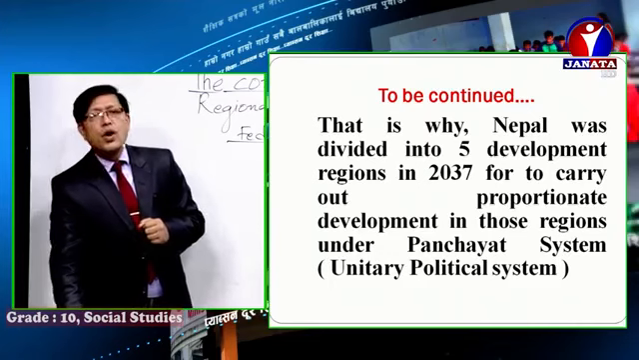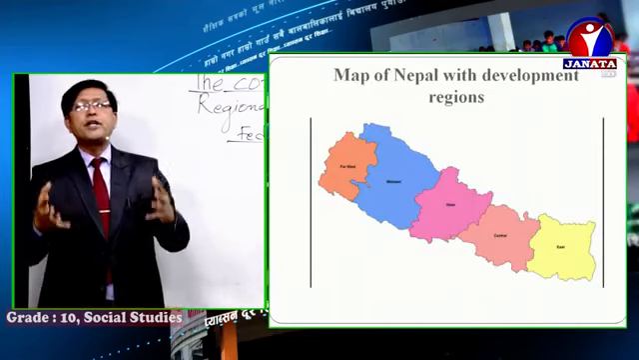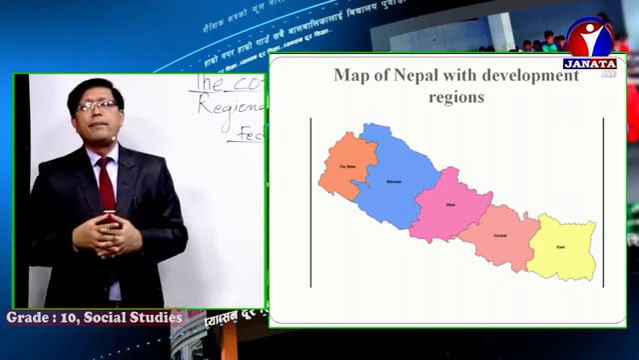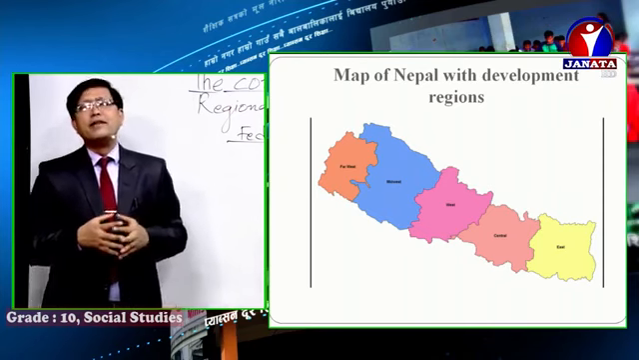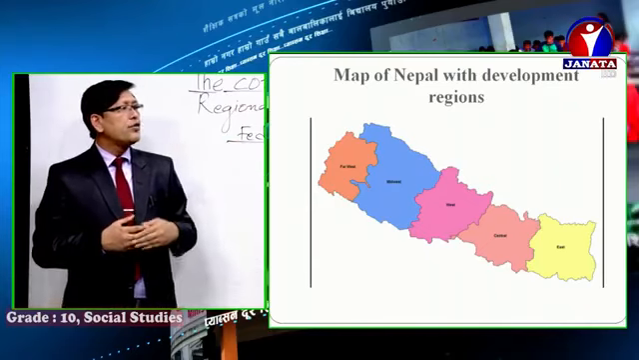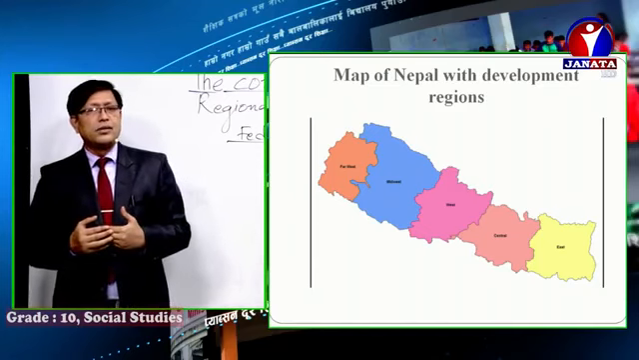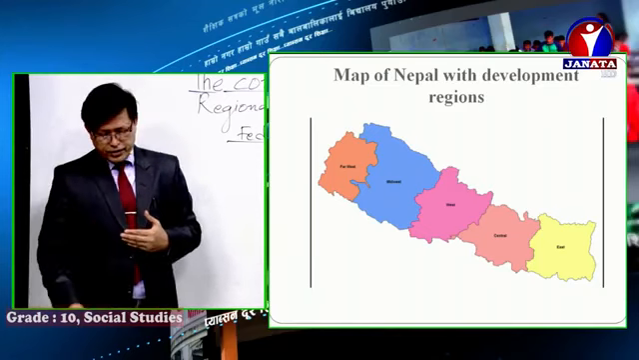So, let me go one step ahead, boys and girls. Look at the picture of Nepal, the image of Nepal with the development regions. See, that's how Nepal was divided into 5 development regions. That was the map of Nepal. Boys and girls, I think you got the point, all right?